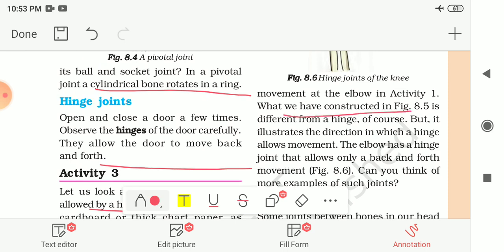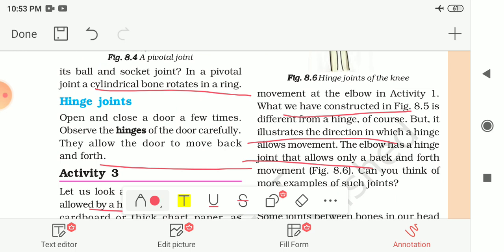What we have constructed in this figure is different from a hinge, of course, but it explains the direction in which a hinge allows movement. The elbow has a hinge joint that allows only a back and forth movement, that means backward and forward movement.